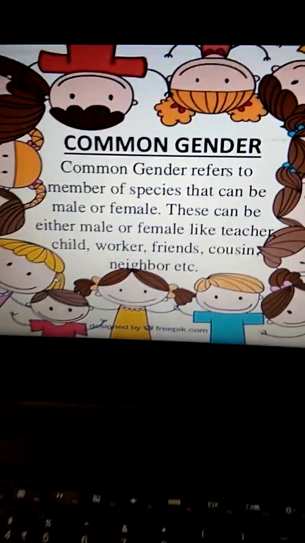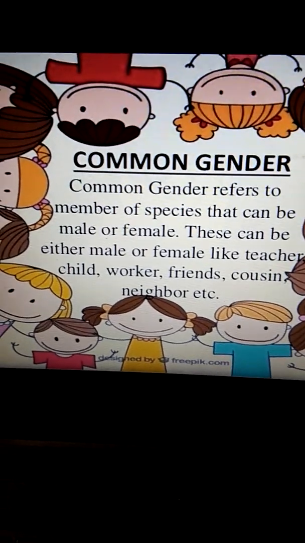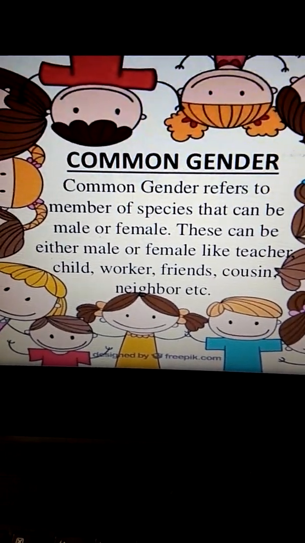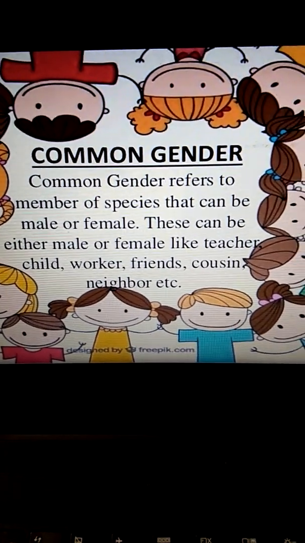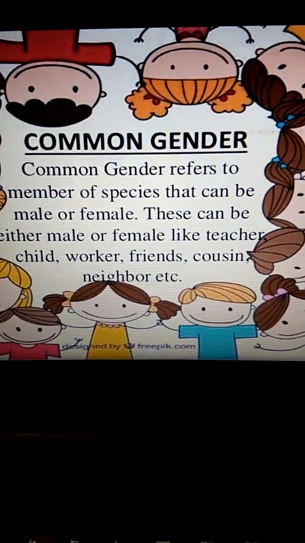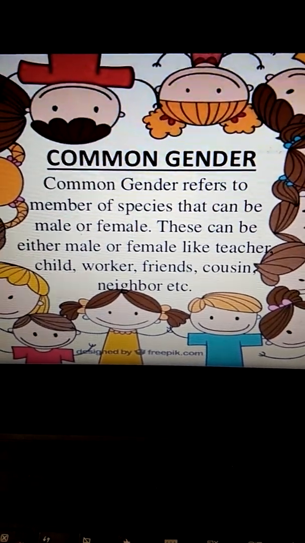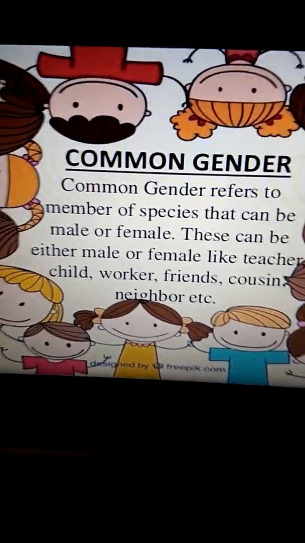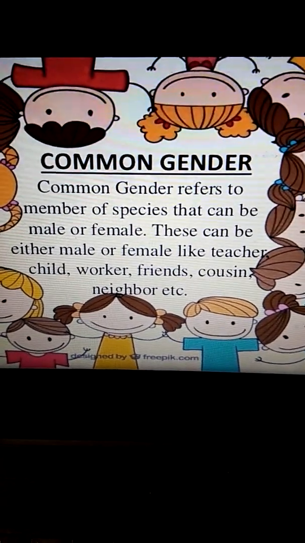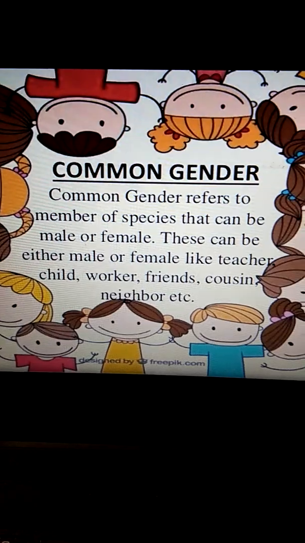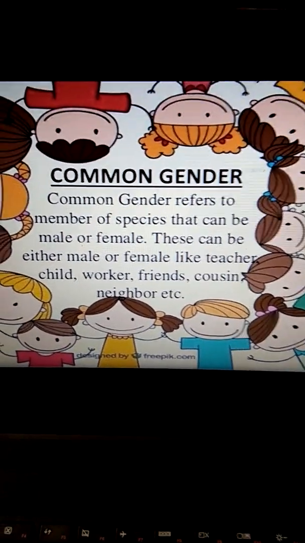Like if somebody says all the teachers, so all the teachers include all the male teachers as well as all the female teachers. So we are not distinguishing between the gents teacher or the lady teacher. Clear? So these are the common gender which do not distinguish between male and female. The member of that species which can either be male or female is a common gender.